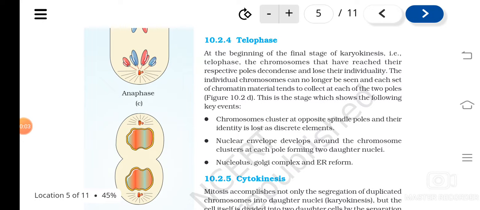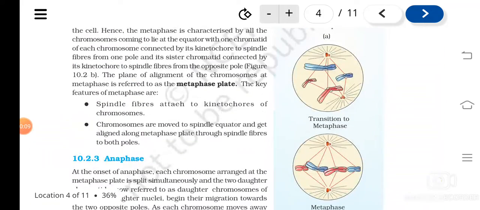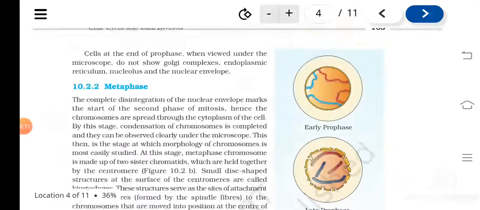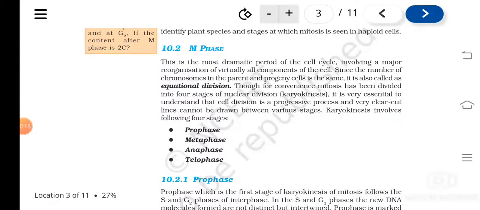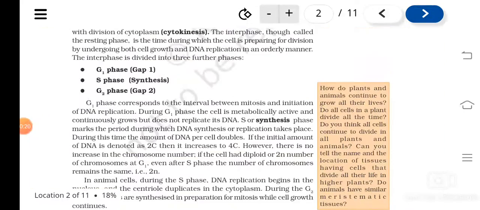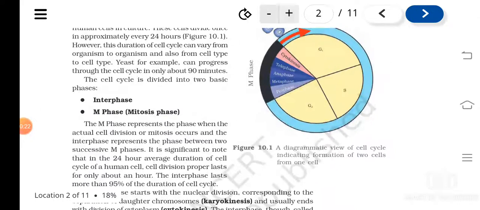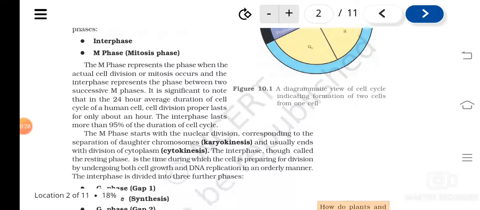So, in the previous class, I have already explained to you the various stages or steps of mitosis, like prophase, metaphase, anaphase, and telophase. And we have seen that cell division takes place through two different phases of the cell cycle, that is interphase and M phase.